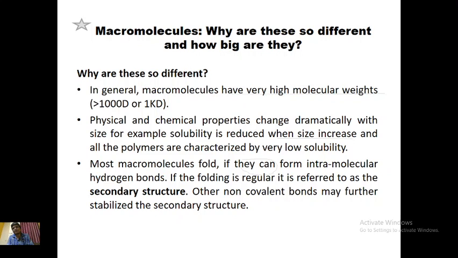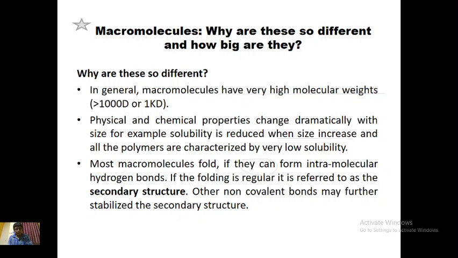As you know, glucose is highly soluble in water, but its polymers like starch and glycogen are not soluble in water. So as molecular weight increases, solubility goes on decreasing. So physical and chemical properties are affected by increasing molecular weights.